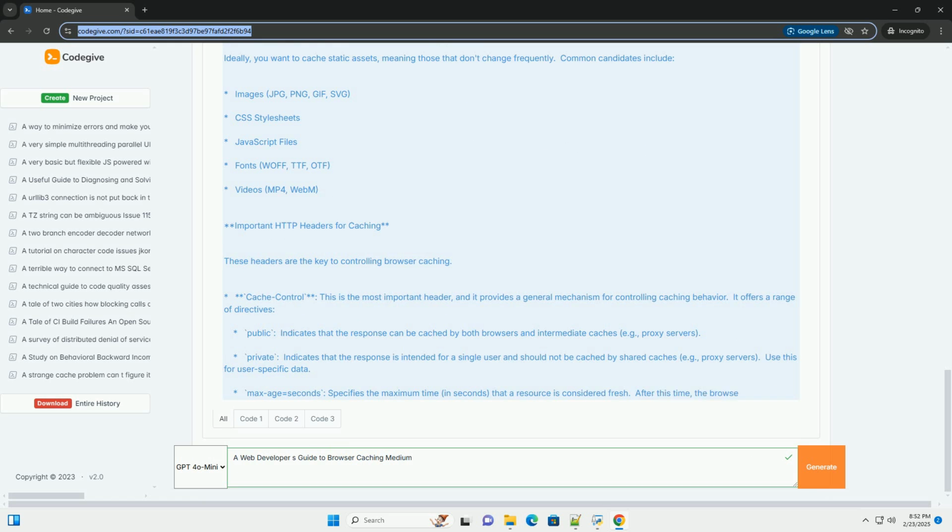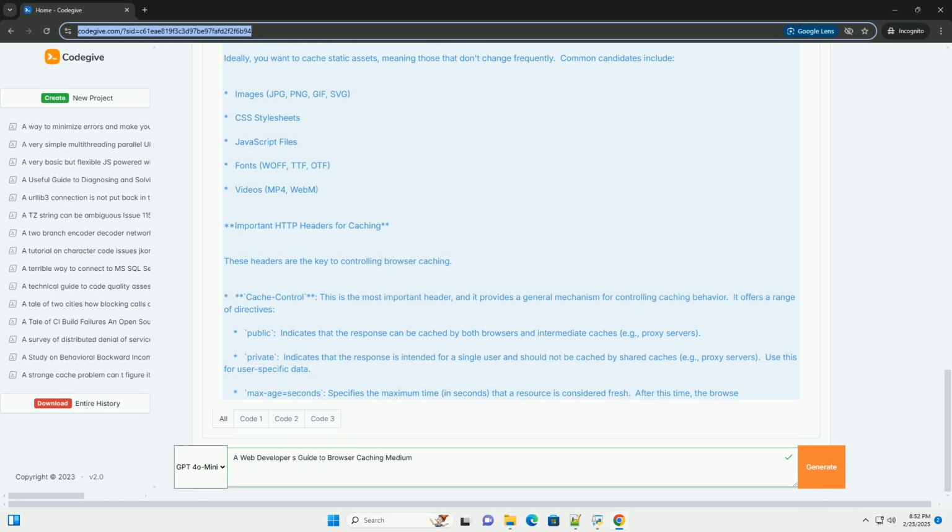Ignoring the Vary header. If you serve different content based on request headers, for example Accept-Encoding, make sure you include the Vary header. Not using gzip compression. Gzip compression can significantly reduce the size of your assets, improving performance.